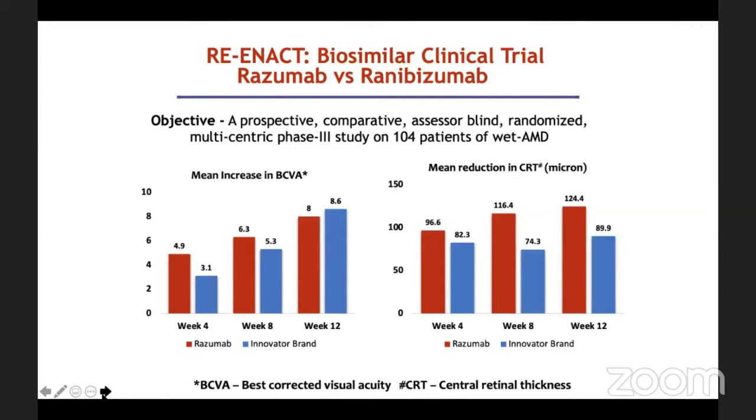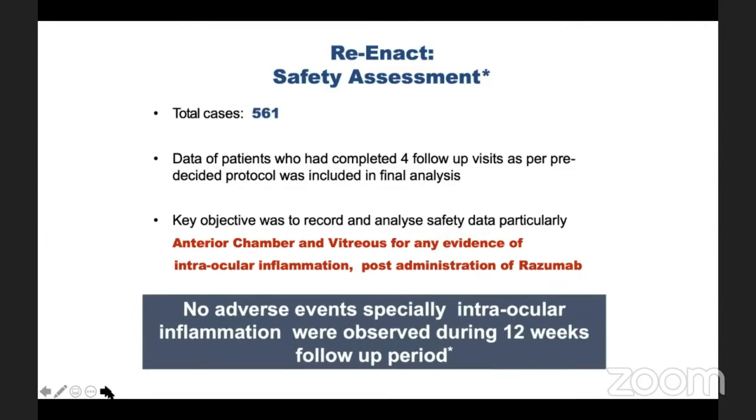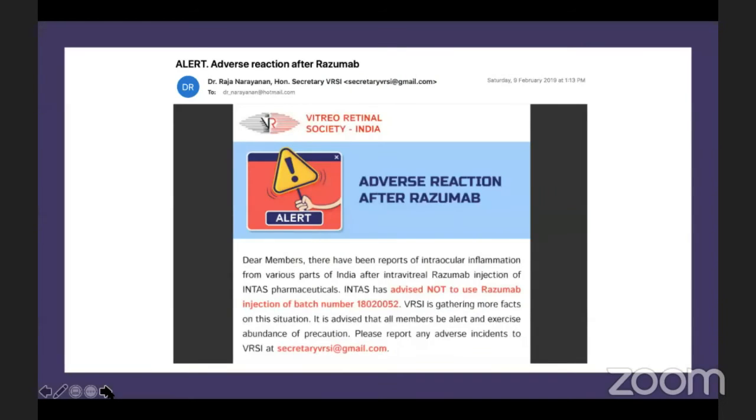Even Razumab from Intas, which is a ranibizumab biosimilar, in their trial studies, they did not find any adverse reaction, as you can see here. No patient had any evidence of anterior chamber or vitreous inflammation, but it can vary from batch to batch. In the trial it's a small sample size, the batch will be different, but then your manufacturing practices may not always be streamlined. So another batch may produce some inflammation. So we had a situation where we had to issue an alert for adverse reactions after Razumab.